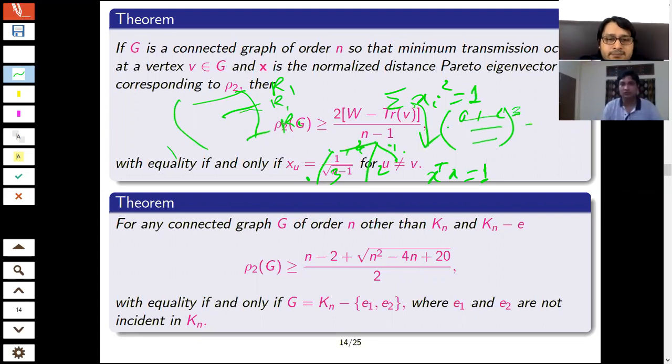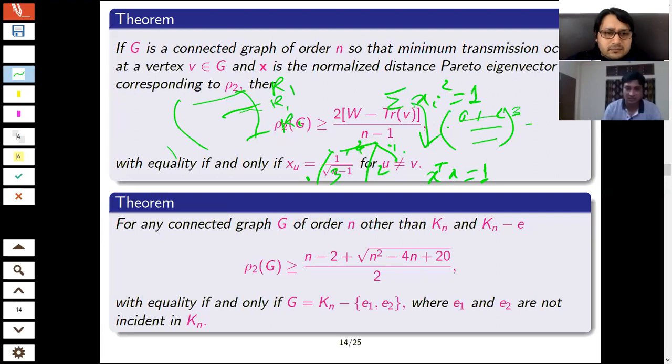Then we come to the next graph. First I remove the complete graph. Next, I remove that particular graph also, which is obtained by removing one edge from the complete graph. Now I remove these two graphs, that is the complete graph as well as Kn minus e. Then we see for which graph it is the minimum.